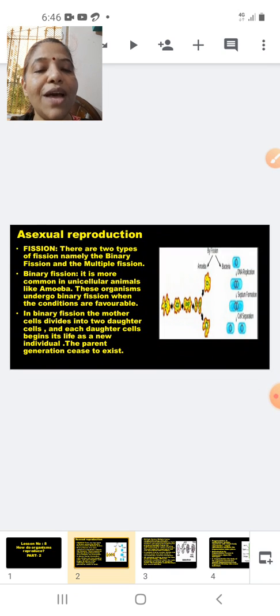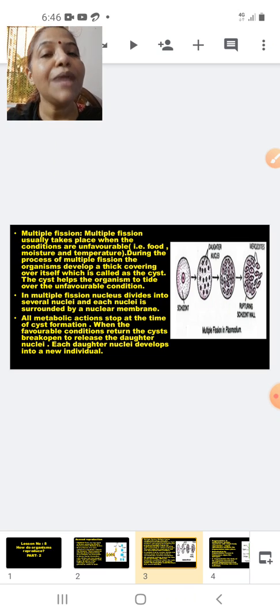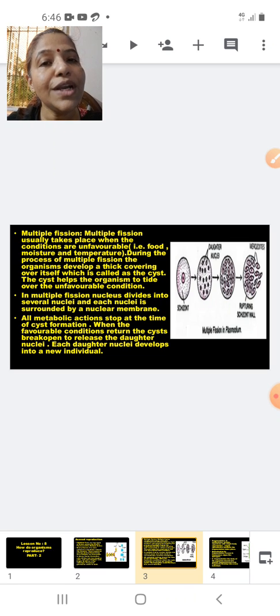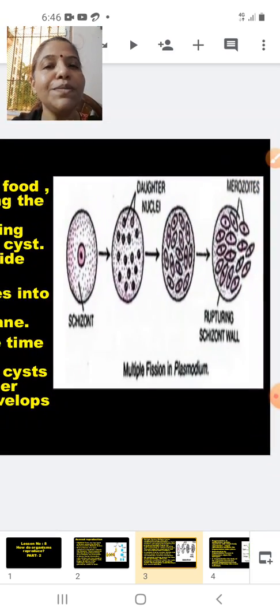I hope all of you have understood binary fission. Okay, now let's go on to the next slide. Now students, in the next slide we are going to study multiple fission. Now multiple fission occurs in organisms like Plasmodium. I hope all of you are familiar with Plasmodium. Plasmodium is the one which causes malaria.